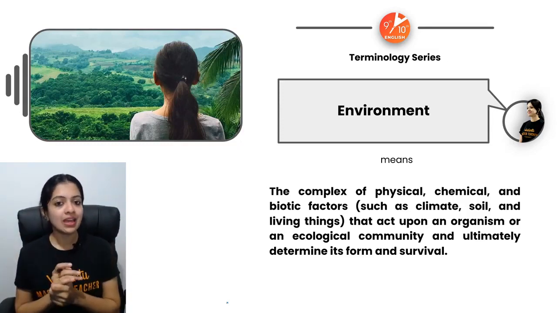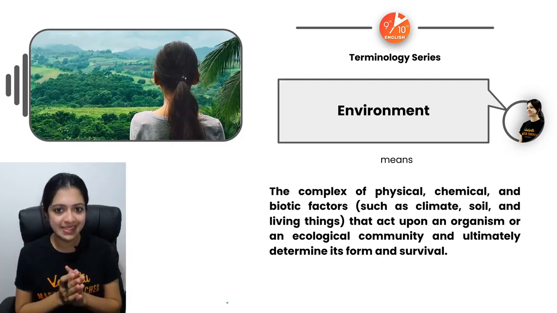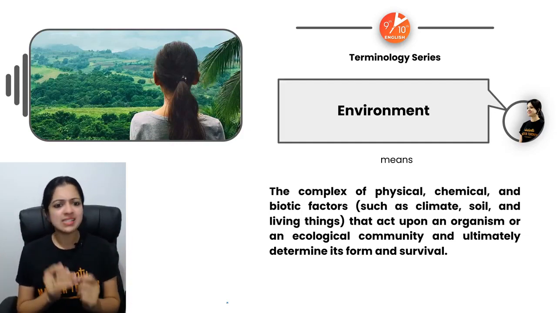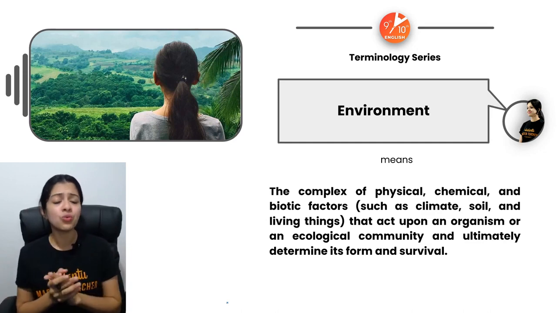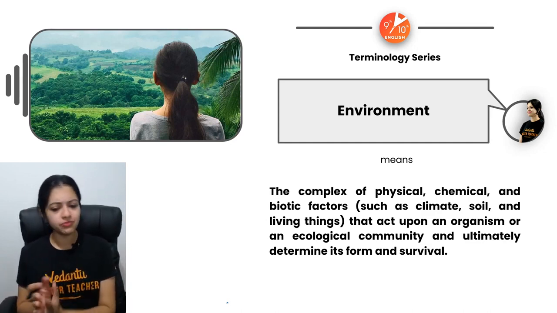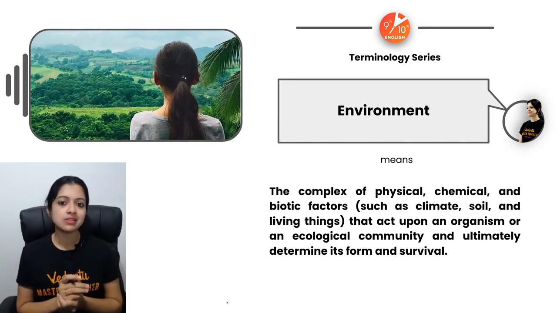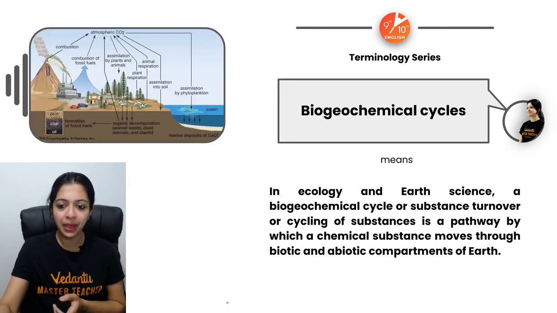This is what we call the environment, our surrounding environment. Everybody knows what it's like, so we don't really need a complex definition for it. It's just here for namesake because the chapter's name is Our Environment.